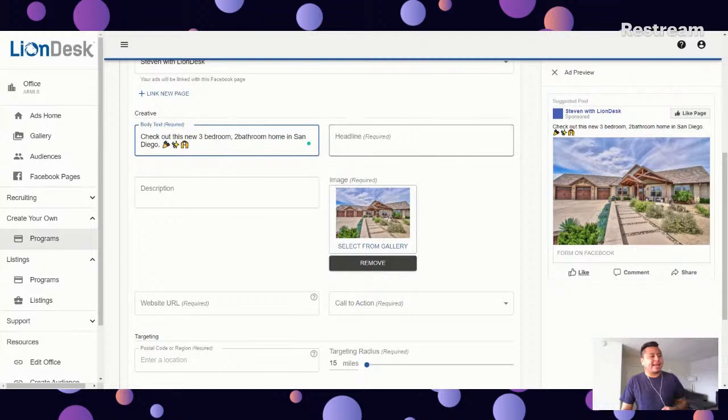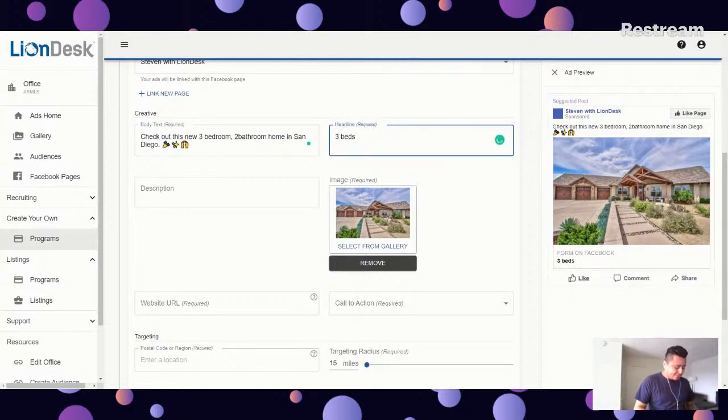Next to that, you'll see is the headline. This is going to appear right below the image. So here I'm going to put in some details: 3 beds / 2 baths. And you're going to see that appear right below. Again, if you wanted to, you can also include any emojis that you'd like.